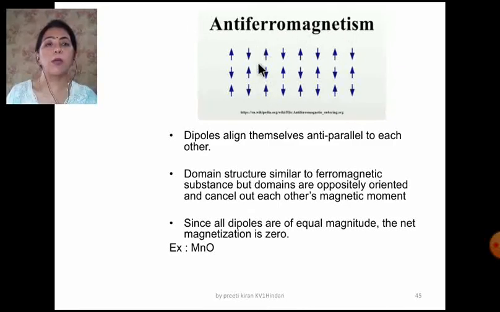Antiferromagnetism. Now I explained you the alignment of the domains. It is in equal number in the opposite direction. They are anti-parallel, and the domain structure is similar to the ferromagnetic substances, but the domains are oppositely oriented, and they cancel out each other's magnetic moment. That is very important. They have cancelled out each other's magnetic moment, and when you are going to calculate the magnetic moment, it comes out to be 0. Here is the example, manganese oxide.